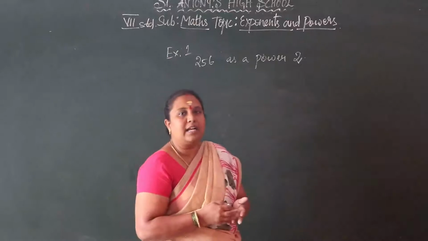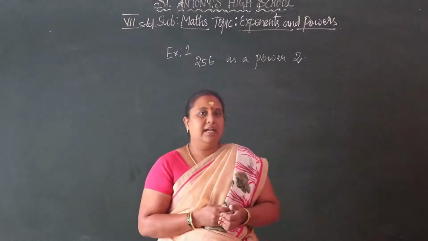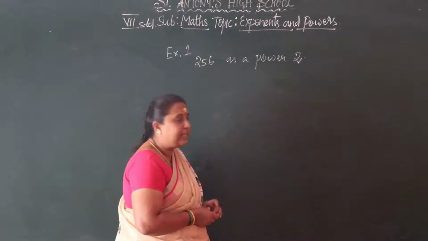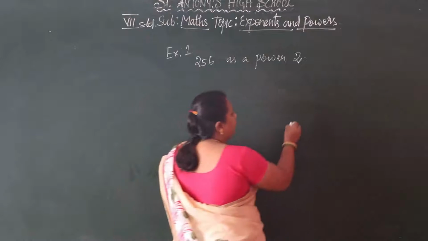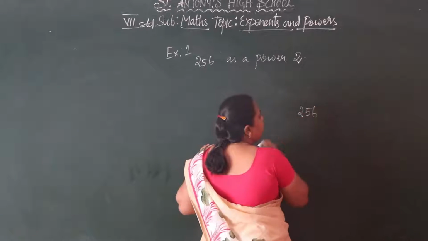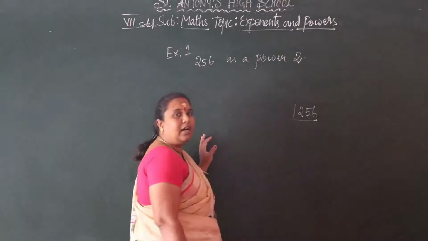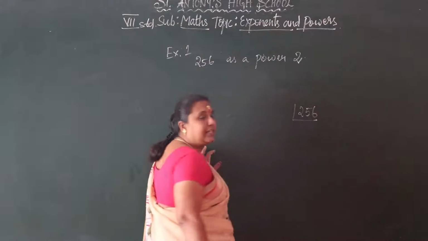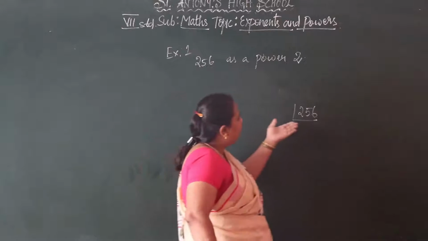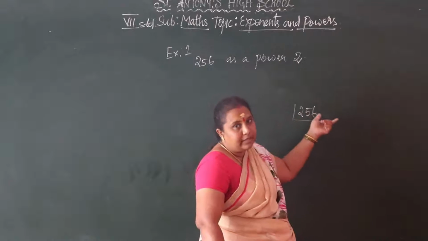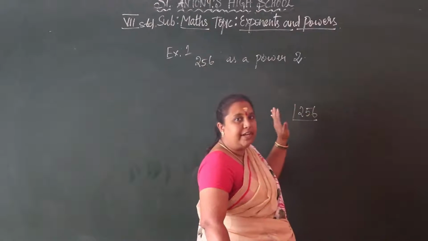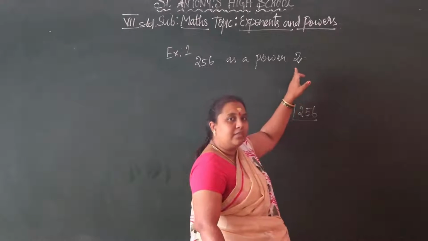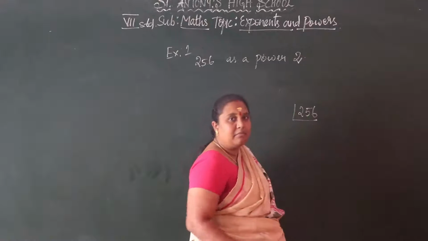So how to find that? By the LCM. By taking the LCM of the number 256, we get the power of the base number 2. We have to take the LCM here by only the base number 2. Don't take any other numbers like 8 or 4. Ma'am, we know 4 also is possible, but don't take 4 and all. We have the base number 2 itself.